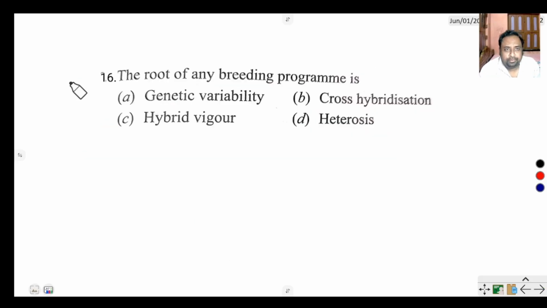Next question. Question number 16 says, the root of any breeding program is genetic variability, hybrid vigor, cross hybridization, or heterosis. Definitely, the main purpose of breeding is to increase the genetic variability among organisms, because genetic variability makes the organism far better than the parent generation. The answer is genetic variability.